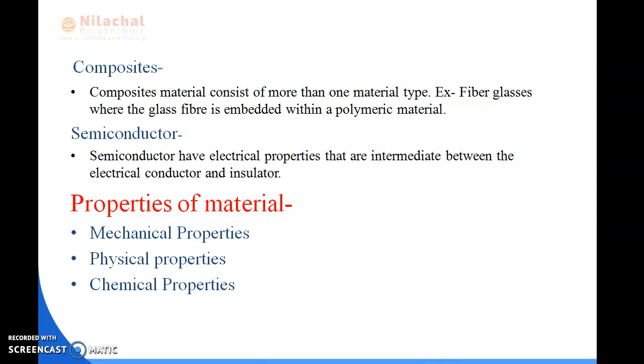But in your syllabus, the properties of material means three properties: mechanical properties, physical properties and chemical properties. We will briefly explain each of them.